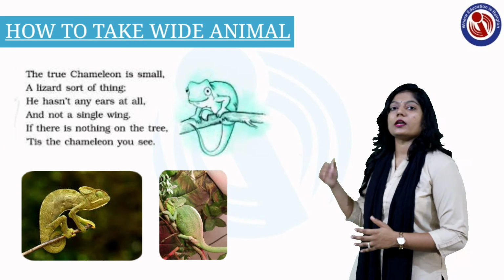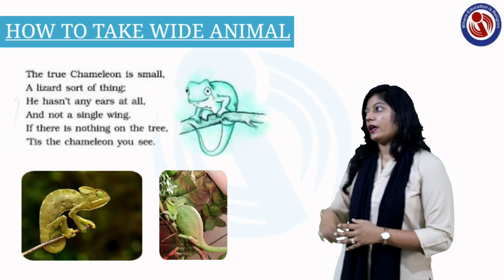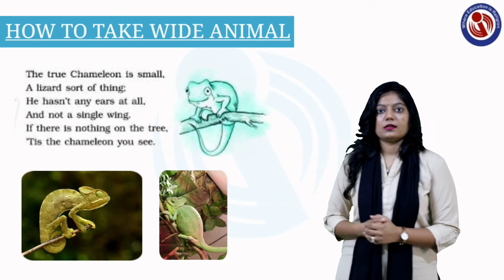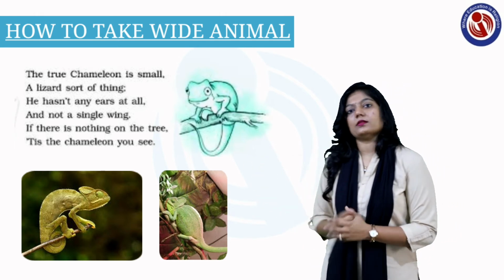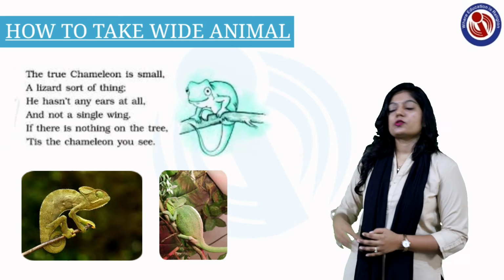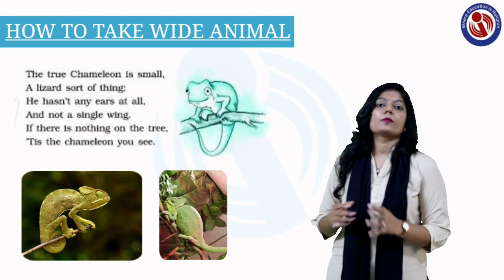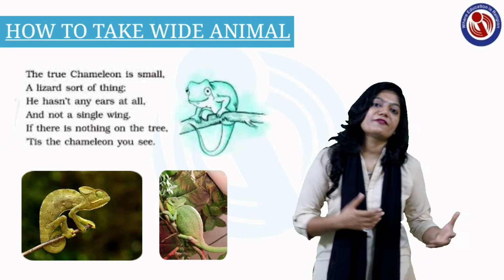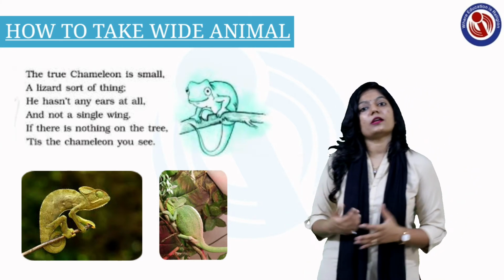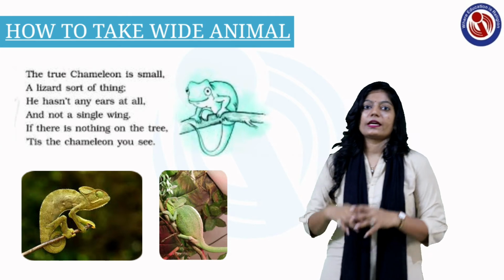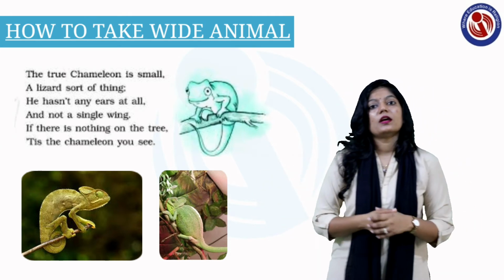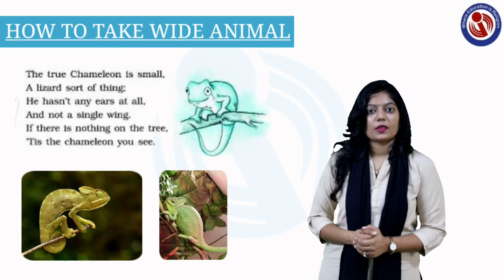If there is nothing on the tree, if you can't see anything on the tree, this is the chameleon you see. So in this stanza we are talking about the chameleon. If you know about their scientific ways, he can change his own color. He can change the color according to the atmosphere. Wherever he goes, he can change his own color, right?